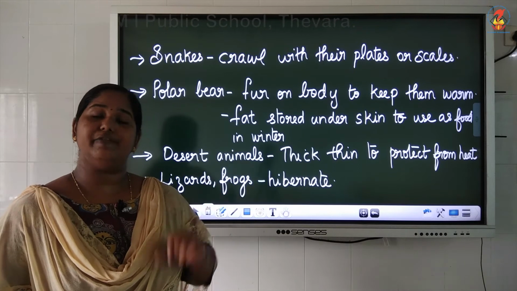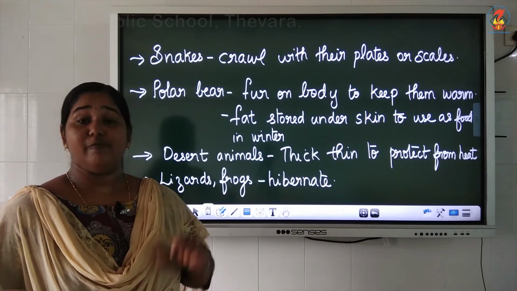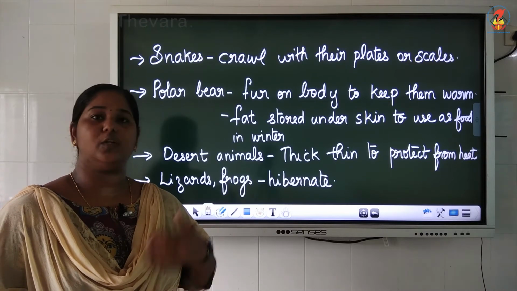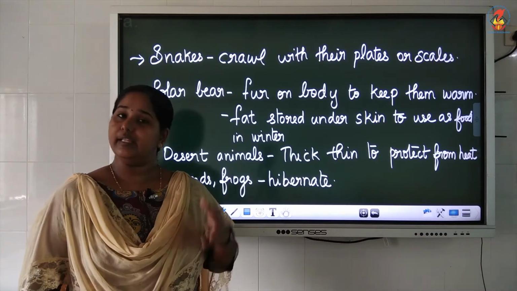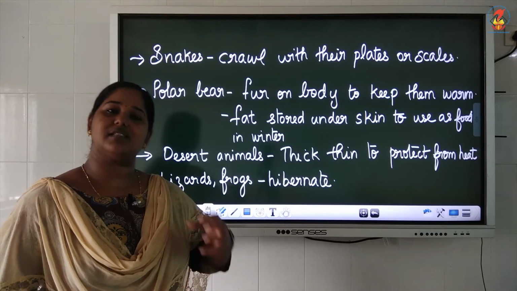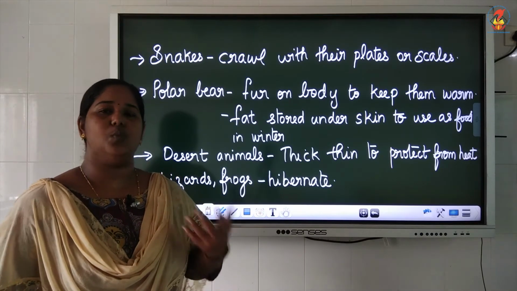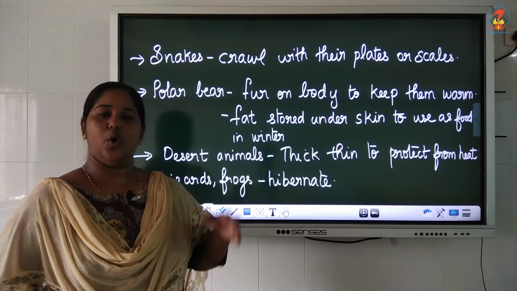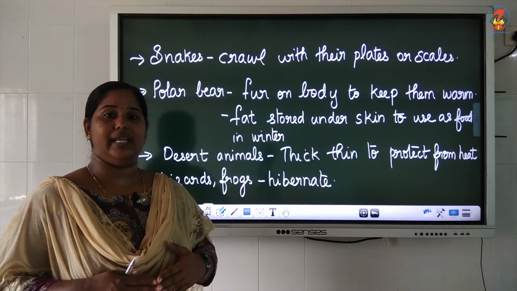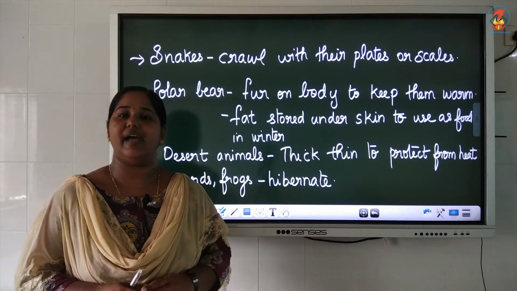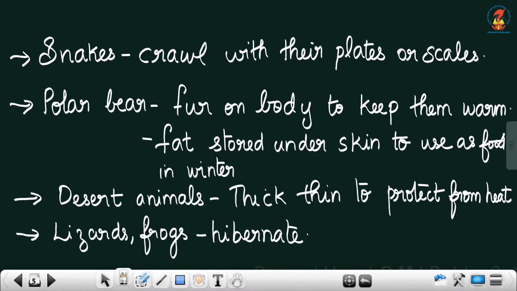And a thick layer of fat is stored under their skin which they use as food in the cold climate. Because they cannot go out to get food, they use the energy from this fat stored under their skin. Because we already studied that fats provide us more energy. So extra fat will be stored in our body, and that happens in polar animals. They have an extra thick layer of fat stored under their skin to use as food in very cold climate.